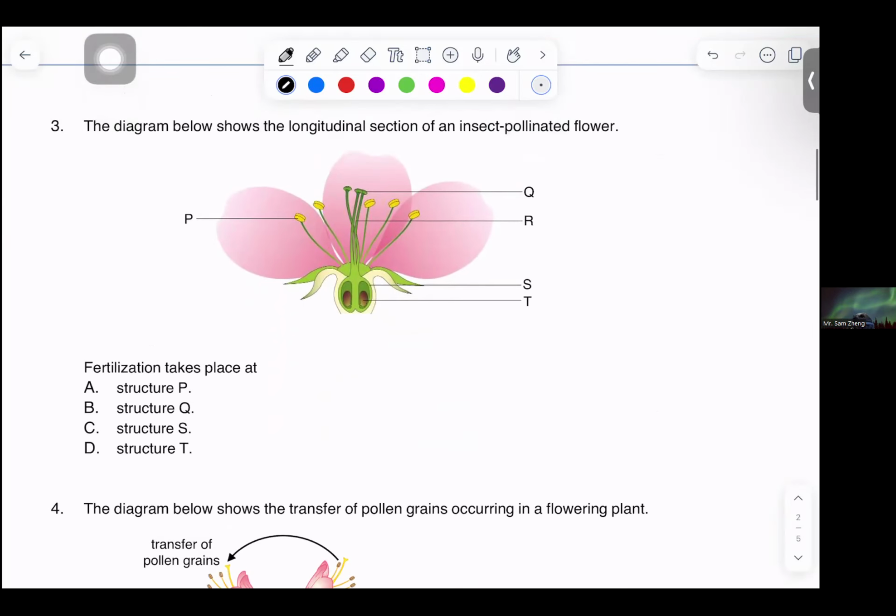Next, fertilization. In which area will it take place? Of course, if we are looking for fertilization, it means we are talking about the combination of the male gamete and the female gamete in our pollinated flower. So in this case, definitely it would be structure D.